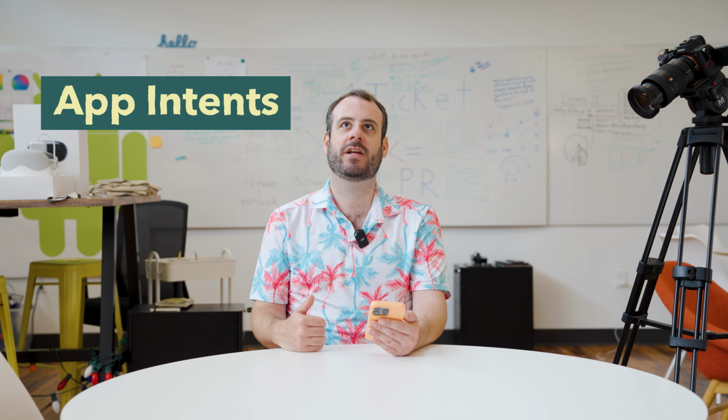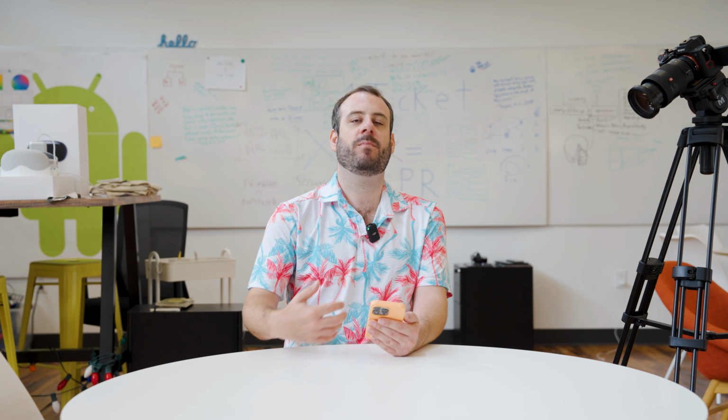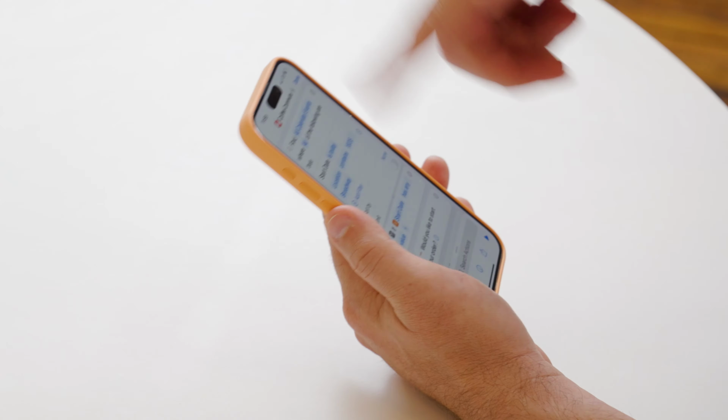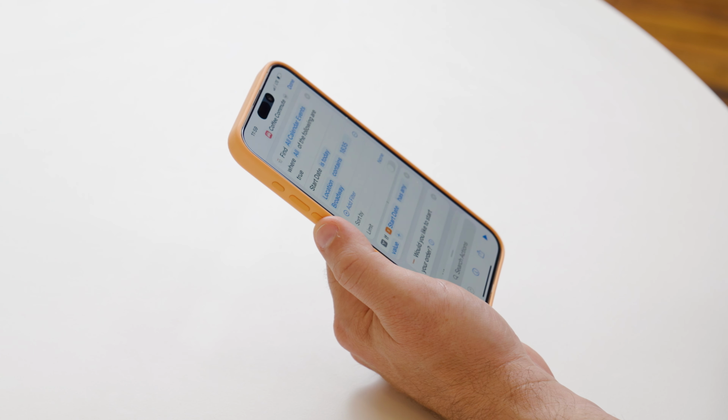So every application can kind of define, here is a bunch of actions that I can do as this application. So I would encourage everybody to think about your app as a command line app. Think about what kind of subcommands it would have, and go ahead and start building these things today, right? People can still use them as shortcuts. People can still use them with the action button. They show up in the Siri suggestions, all that good stuff.